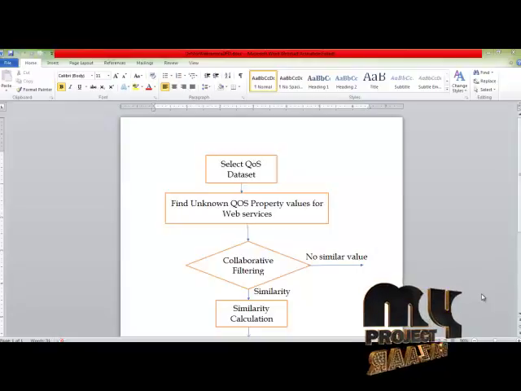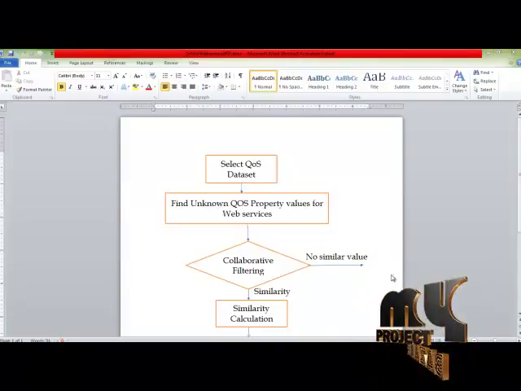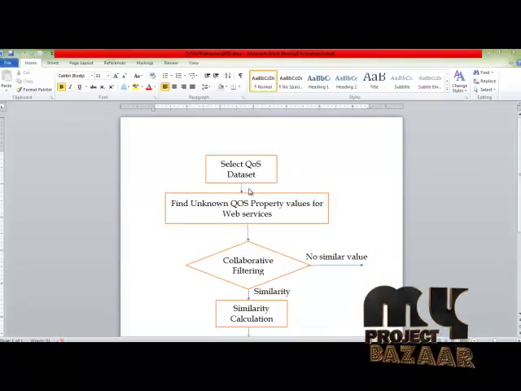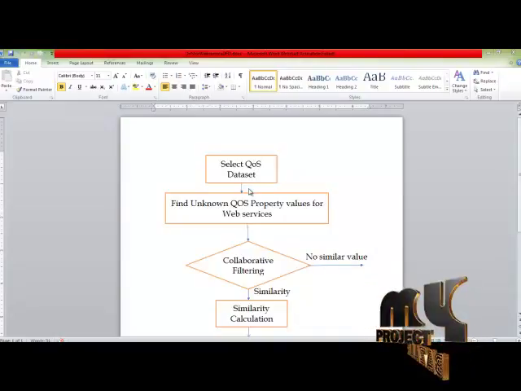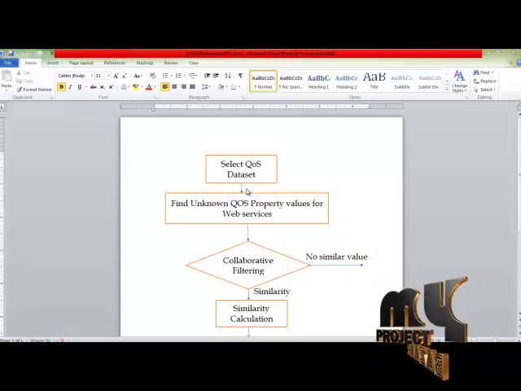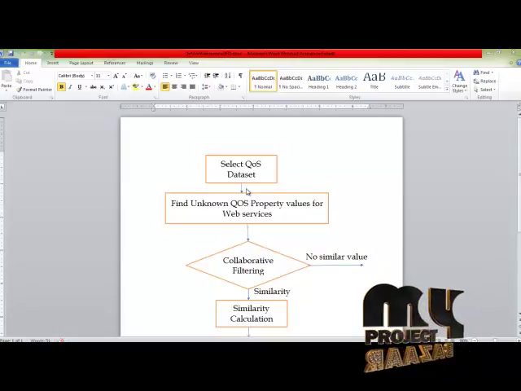Then let's go for discuss about data flow diagram of this project. First, select the web service QoS dataset. This dataset contains information about the QoS for user access web services. Examples: user ID, service ID, IP address, WSDL address, city, region, latitude and longitude.